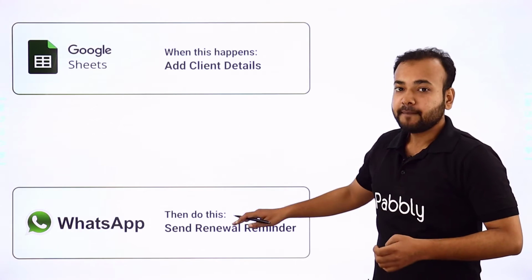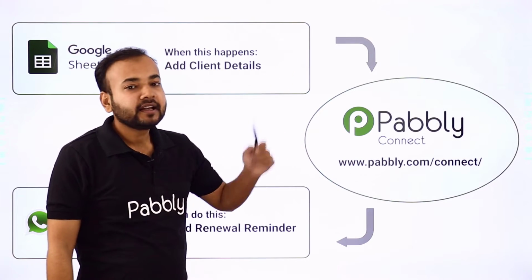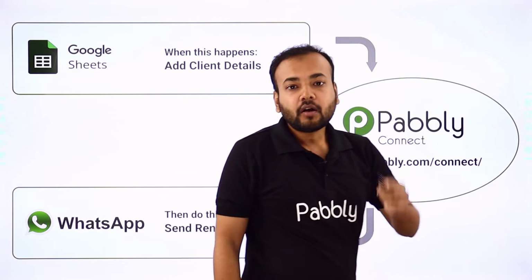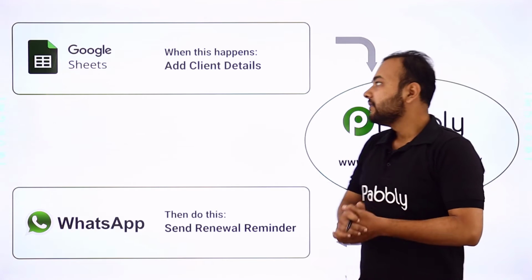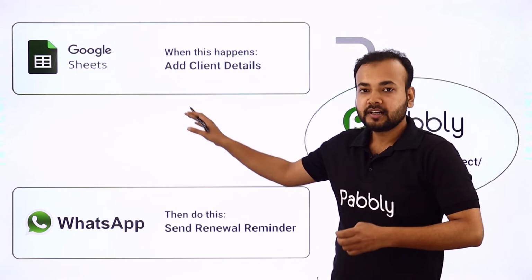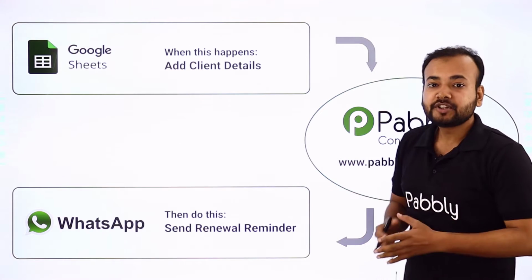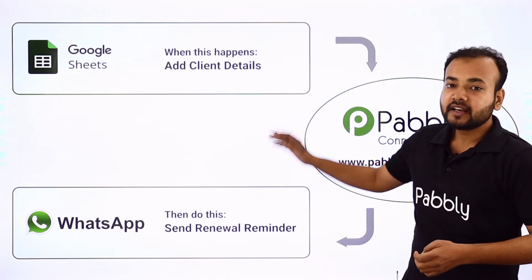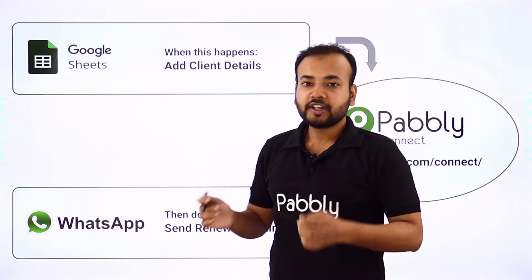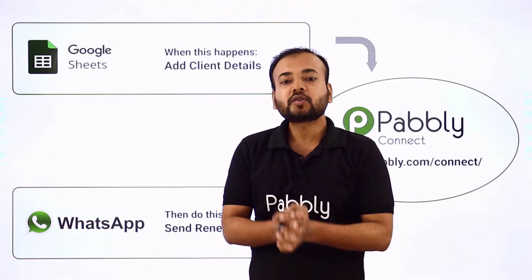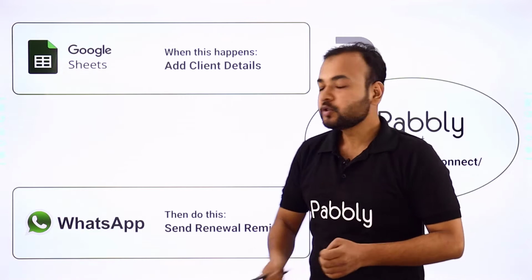Okay, so this can happen guys, and to make this happen I am using an application here which is called Pabbly Connect. So Pabbly Connect is an integration and automation tool, and it will connect these two applications together such that whenever you add the detail and mention the status that this person needs to be sent a reminder, the WhatsApp message will get automatically delivered. And guys, the best part of making this automation is that you will not require any coding skills or programming knowledge. So guys, let me show you the process by which you can also make this automation.